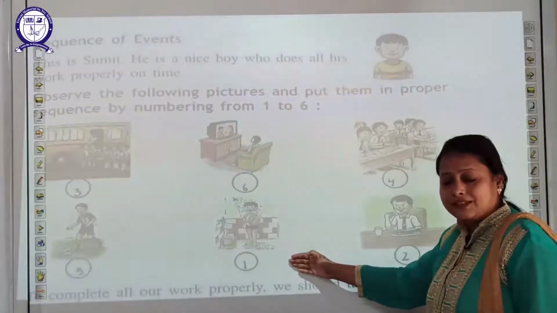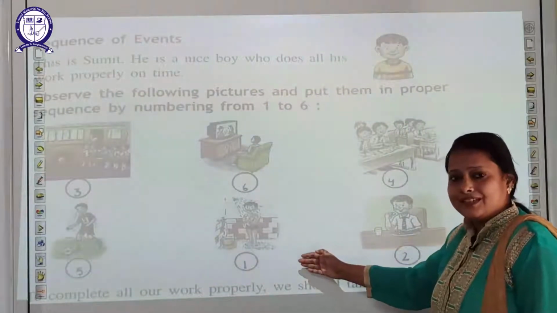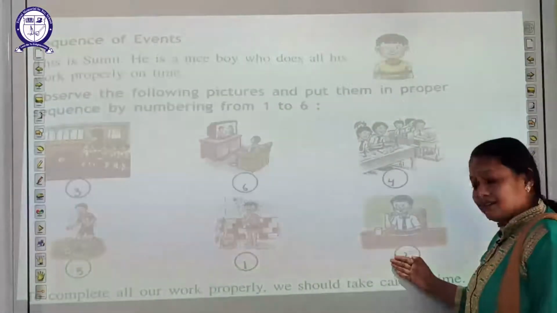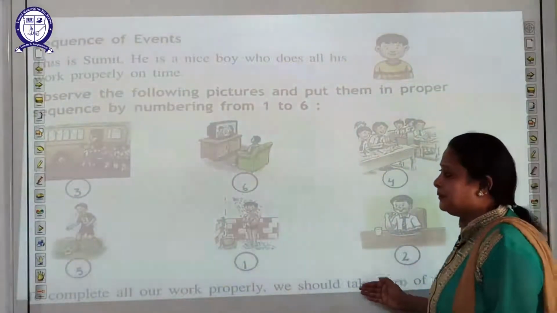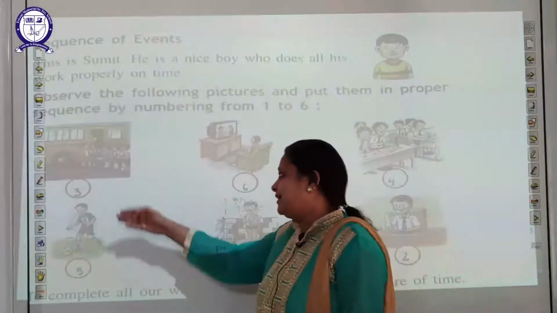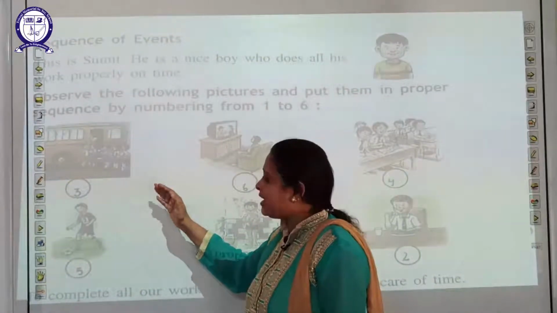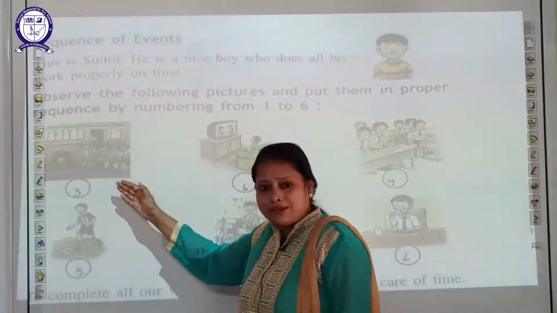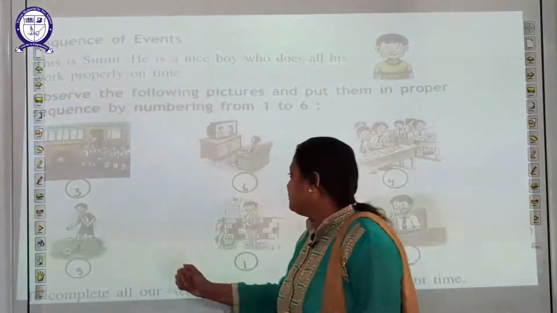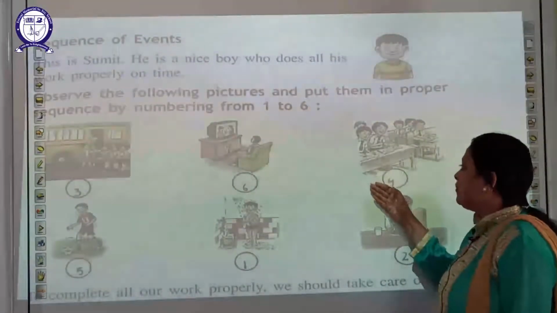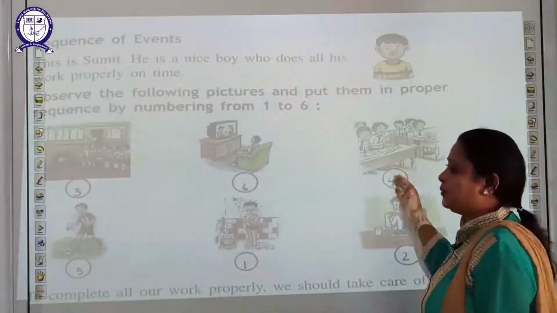Next, students, after taking a bath, what does the child do? Takes breakfast. Okay, mention here number 2. After this, he gets ready for school and goes to school in a bus. Mention here number 3. After this, number 4 in the classroom.